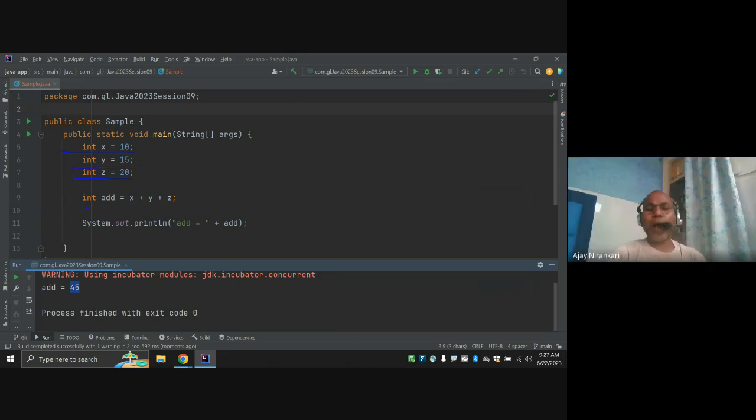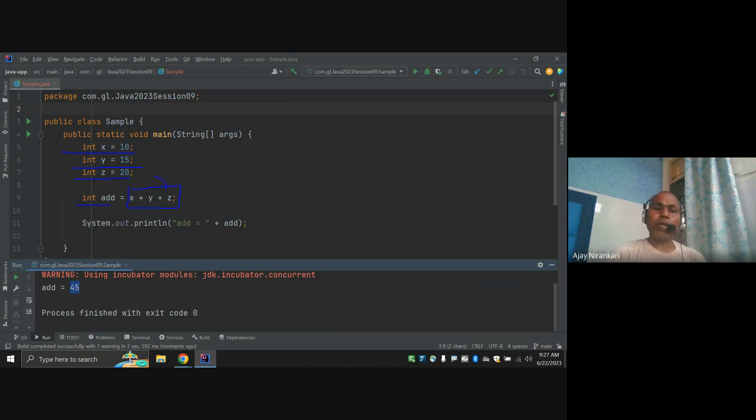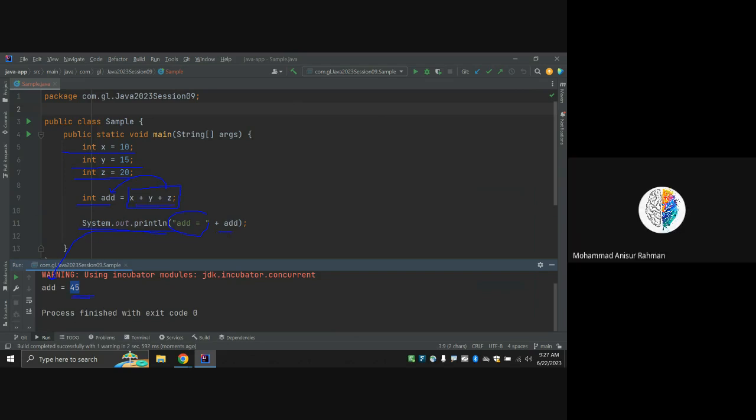they are going to assign add, but add is assigned some mathematical expression that they are going to evaluate here. And whatever the result, they are going to assign it here, right? And in the system dot output, this line says to the operating system, hey operating system, go print this message on the screen. They are going to print the message on the screen and say what add is. What is the value of add? The already calculated value, 45. They are printing the 45.